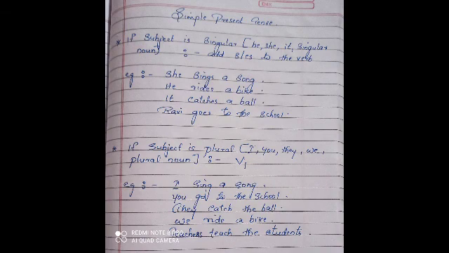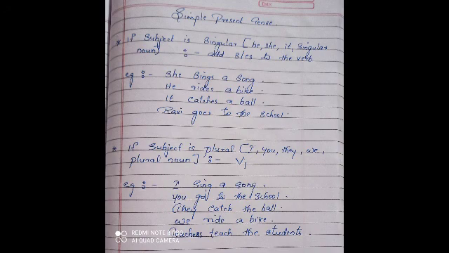So these are some examples, children. So format of simple present tense, subject plus V1. And if subject is singular, that is he or she or it or singular noun, add s or es to the verb. And if the subject is plural, that is I, you, they, we, plural noun, we don't want to add s or es to the verb.